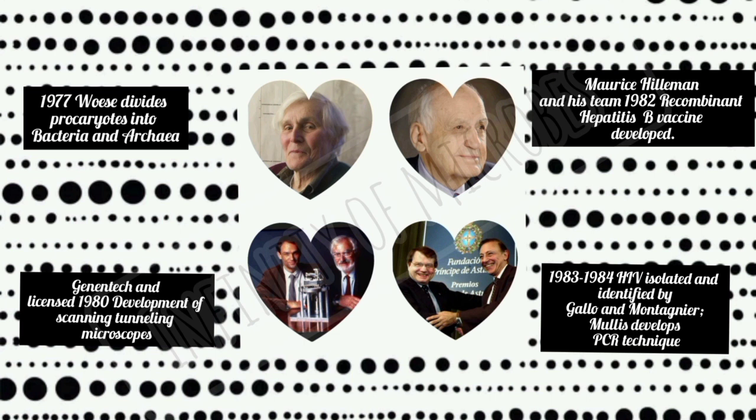Binnig and Rohrer in 1980 developed the scanning tunneling microscope. In 1982, the recombinant hepatitis B vaccine was developed by Maurice Hilleman and his team. From 1983 to 1984, Gallo and Montagnier identified and isolated HIV.